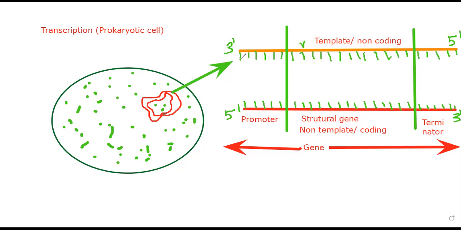Now, another thing that I told you, like in the promoter, there should be one sequence which is called a starter sequence. If the starter sequence is there, then only transcription can be initiated. So all the DNA strands, the whole length of the DNA, is not contributing to transcription. There are certain small parts in the DNA which generally contribute to this process. So to initiate, this sequence has to be at the start, which is the promoter part.